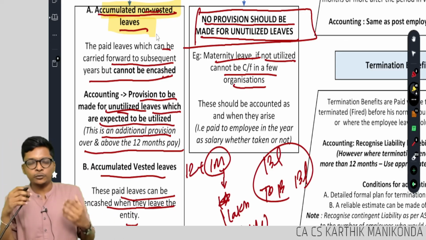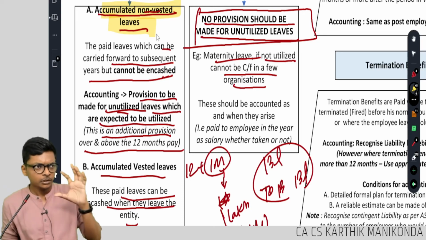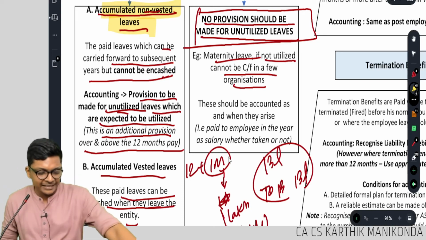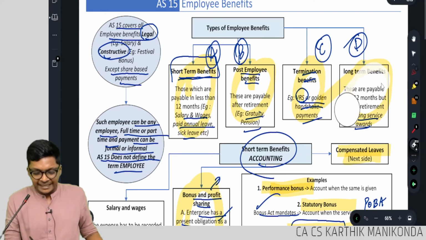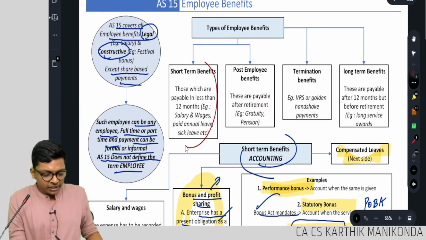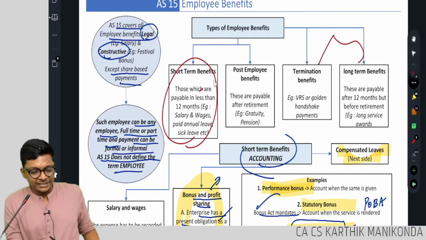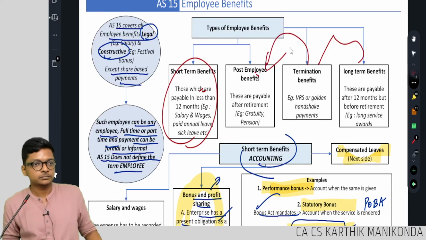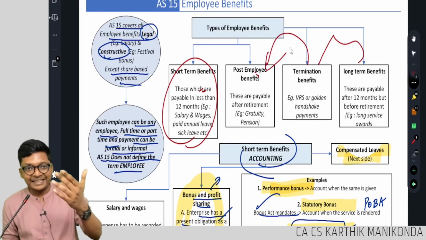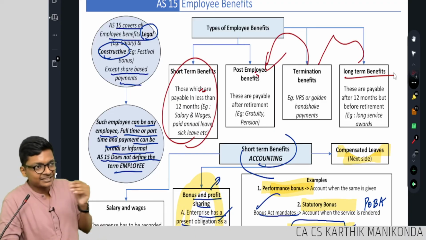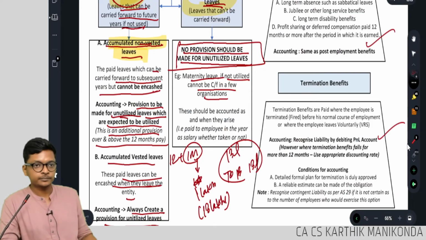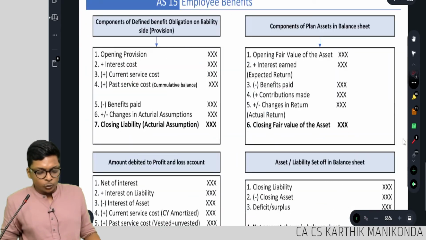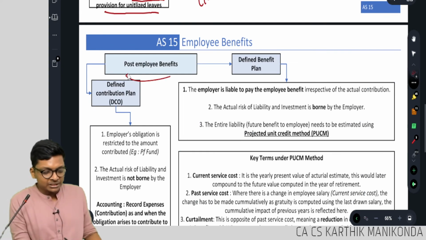That means 25% of standard is over. Short term benefits. I told you totally we have how many types, guys? 4. In that, which 2 will take time, I told? Only first and second. Third and fourth, once I finish these 2, if you want the answer, for termination, same as this. I'll explain when I get there, logic. And for long-term benefits, very easy. Those 2 answers are over here. 2 dabbas. The remaining 2 pages is for post-employee benefits.